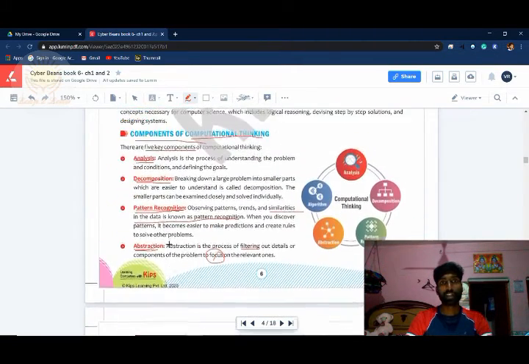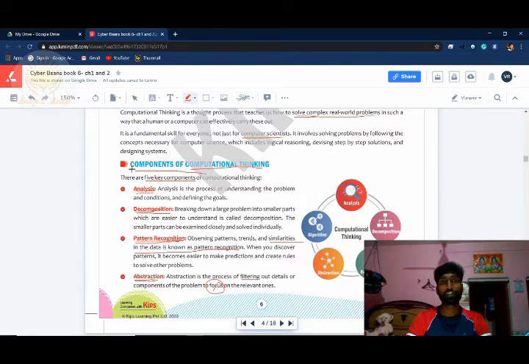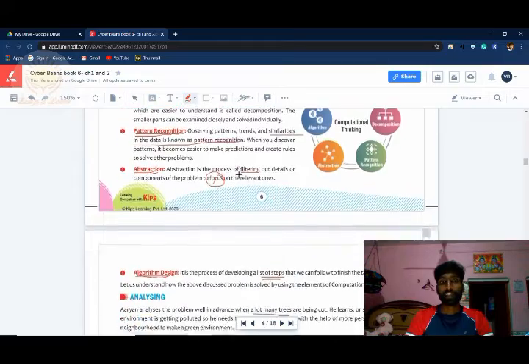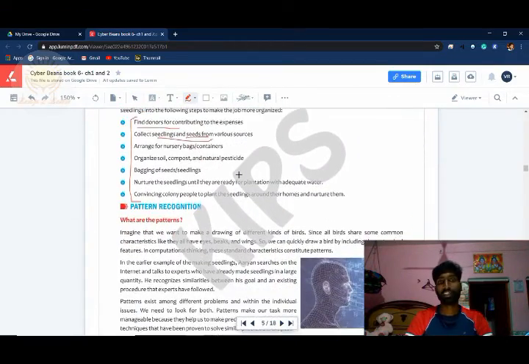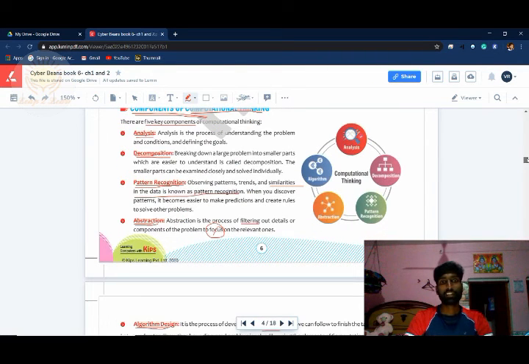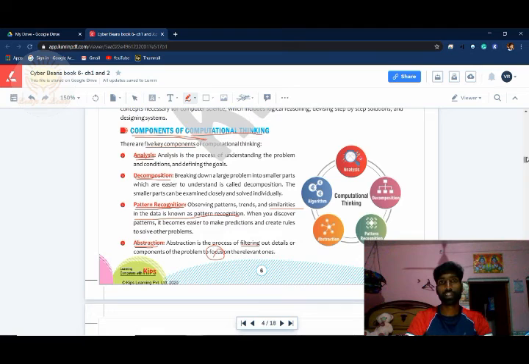So these are the 5 components of how a computer solves problems. Tomorrow we will see some more deeply about analysis, decomposition, and pattern recognition, and the remaining components. This is the 5-step way how a computer solves every problem, whether it is programming or any puzzle, any type of task.